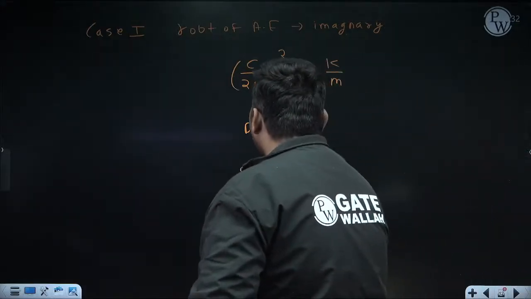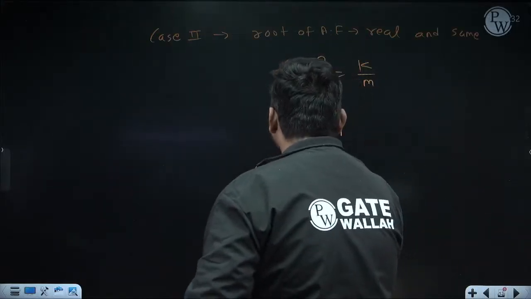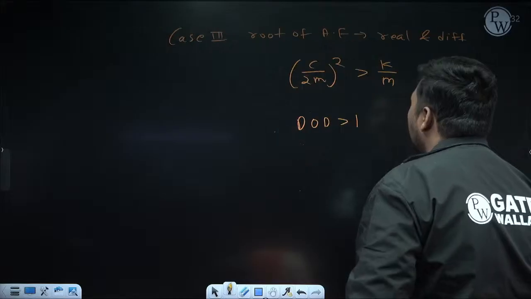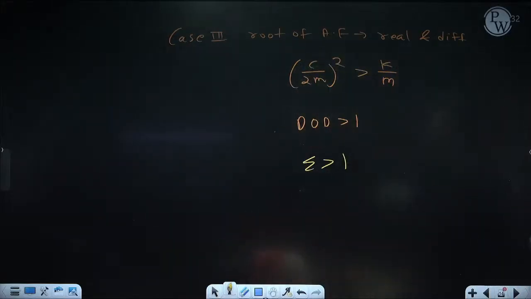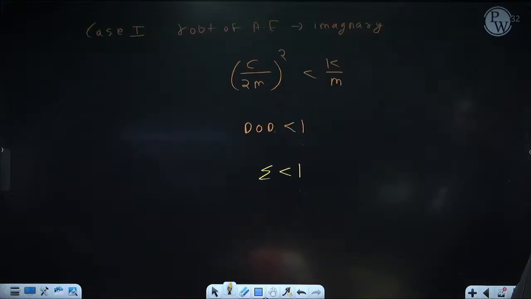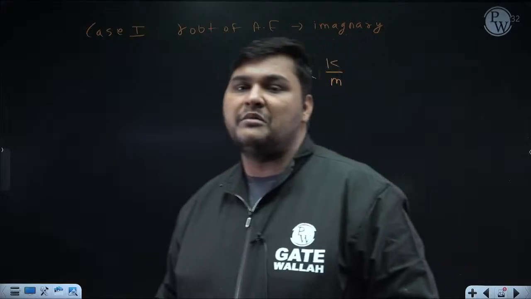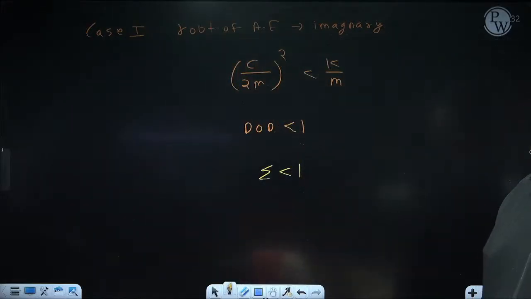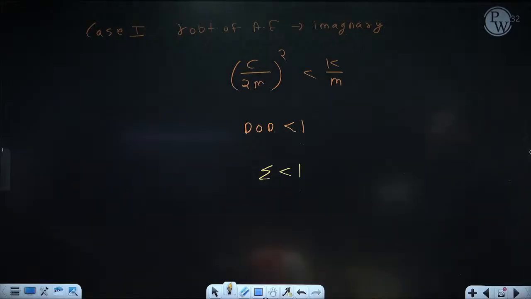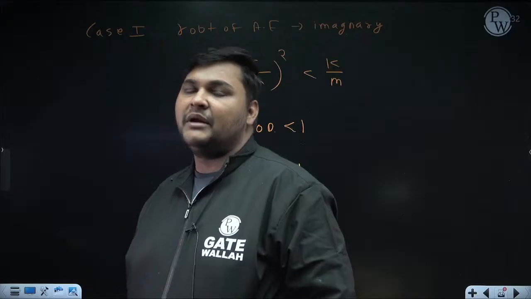If zeta is less than 1, root will be imaginary. If zeta is equal to 1, root will be real and same. And if zeta is greater than 1, root will be real and different. So now remember this conclusion with zeta only. If zeta is less than 1, root will be imaginary. If it is equal to 1, root will be real and same. If it is greater than 1, root will be real and different. And here the solution will depend on whether the root is imaginary, real and same, or real and different.